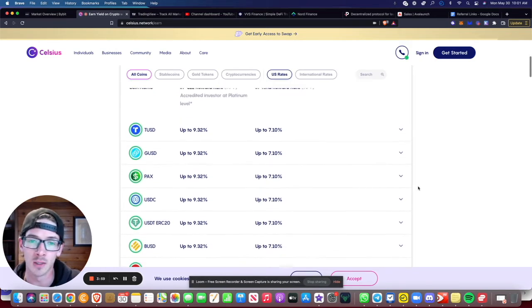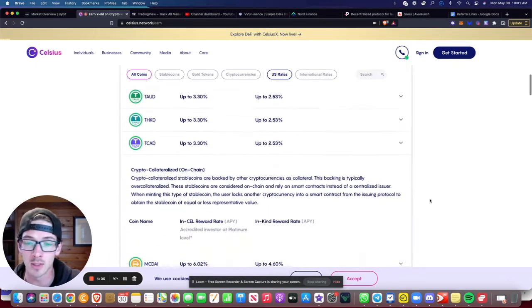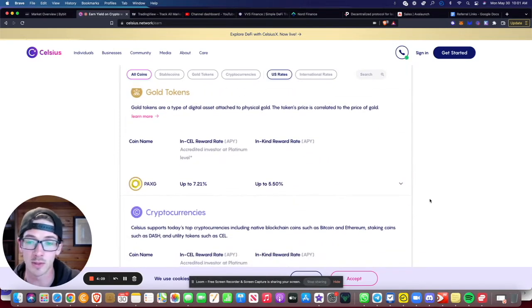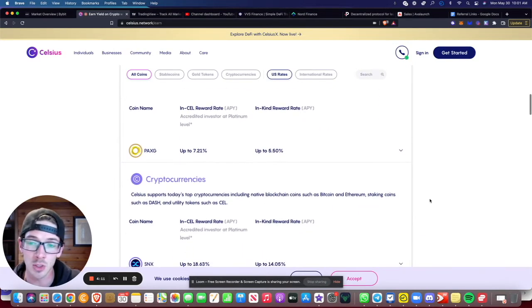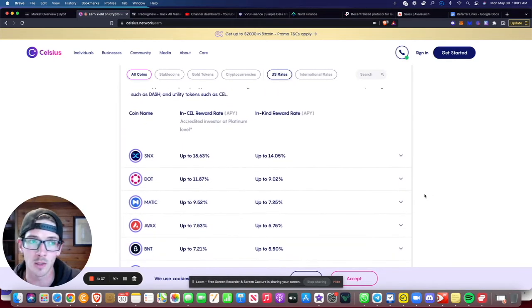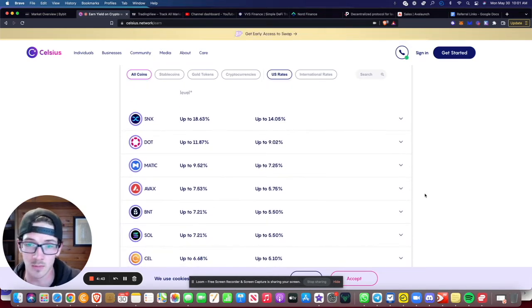And these have been around this range for a very, very long time, 9 to 10, maybe 11%. Some are a little bit lower, but you can see that's obviously way better than any bank that you would be getting. So you could just put some stable coins in there. We've also got PAXG, which is a gold-based cryptocurrency, and you can be earning some rewards there as well. And then down here, you've got multiple different cryptocurrencies with various different APYs. I mean, SNX has the best one by far right now.